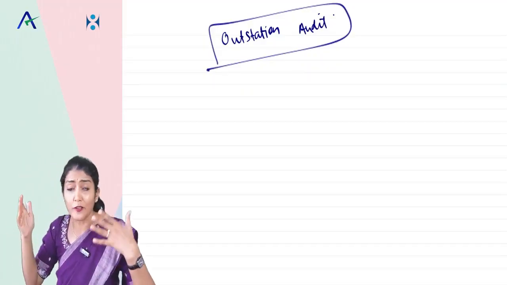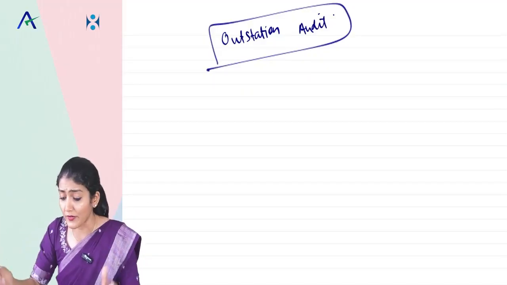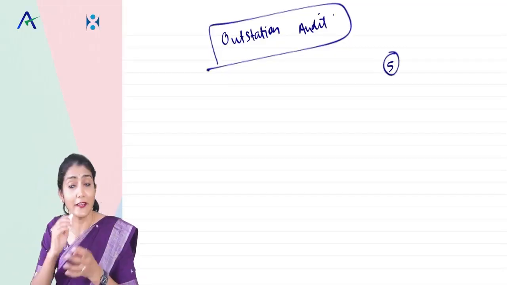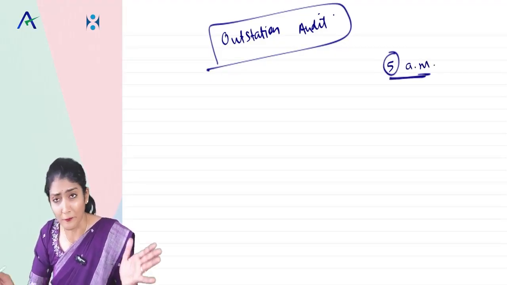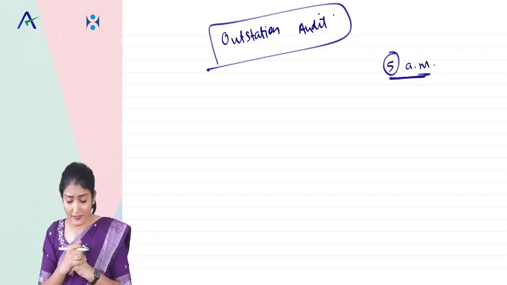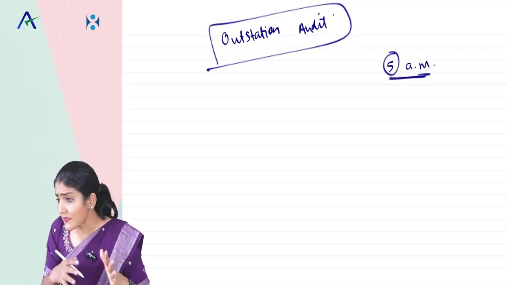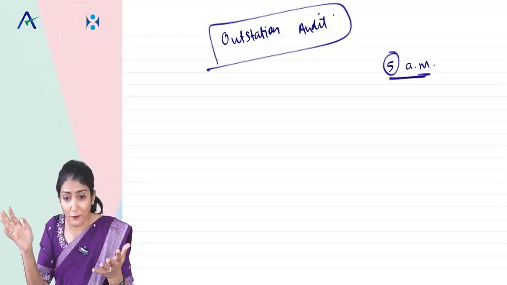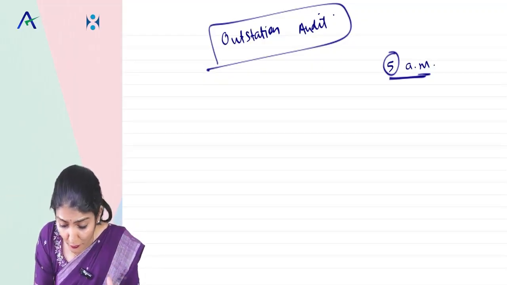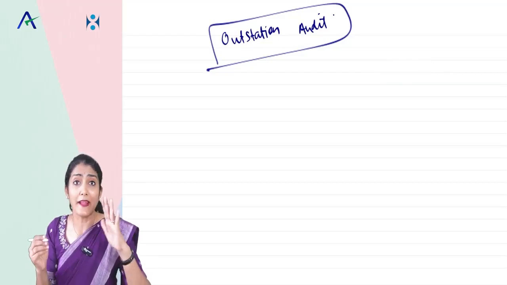And I had to go for an outstation audit, and the next day morning, say 5 o'clock in the morning, the flight is there. So at 5 o'clock I have to leave home, and it's a 7 o'clock flight or something like that. Okay, so now obviously you know that next day morning you have to take an early morning flight. So what you do, the night before only, you pack your entire bag and keep.